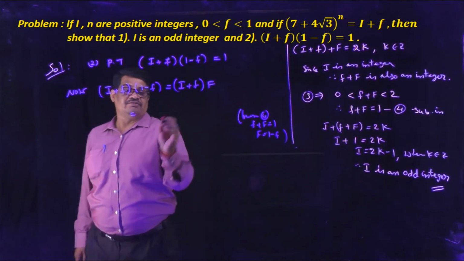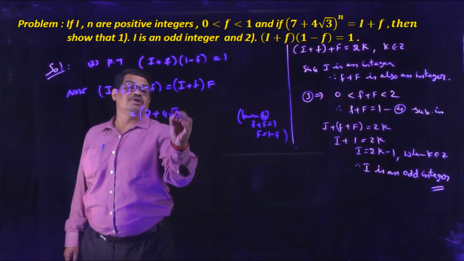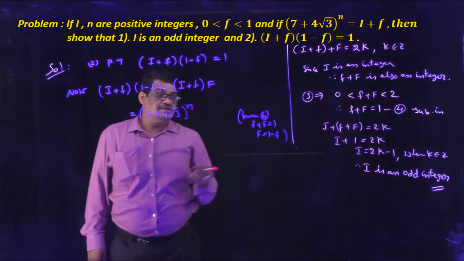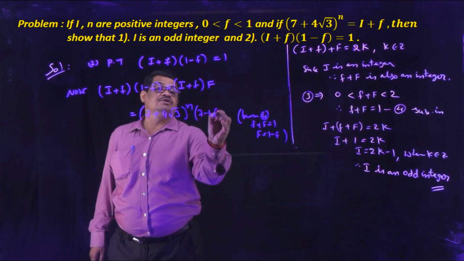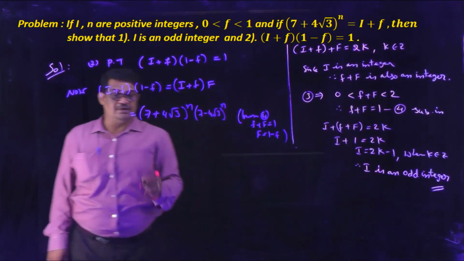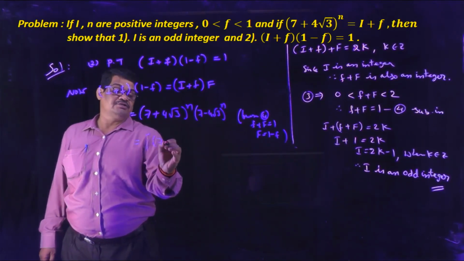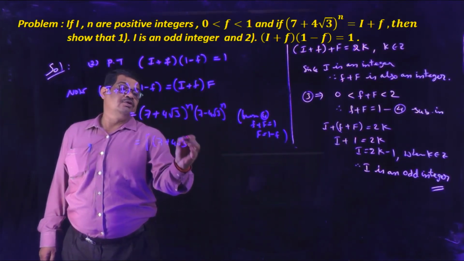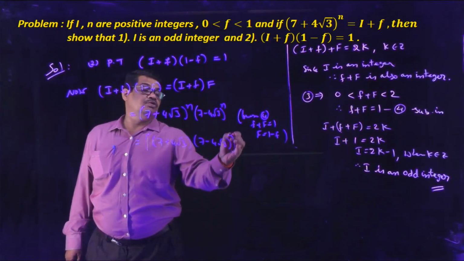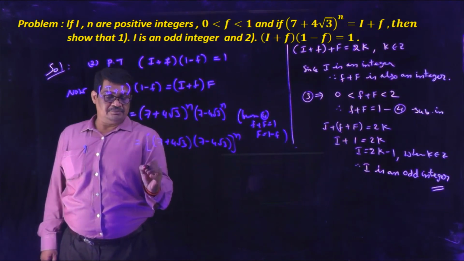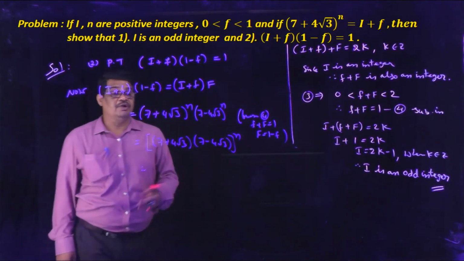I plus small f is given as 7 plus 4 root 3 whole power n. Capital F we are assuming as 7 minus 4 root 3 whole power n. Since the powers are the same, we write 7 plus 4 root 3 into 7 minus 4 root 3 whole to the power n. This is of the form a plus b into a minus b, which is a square minus b square.